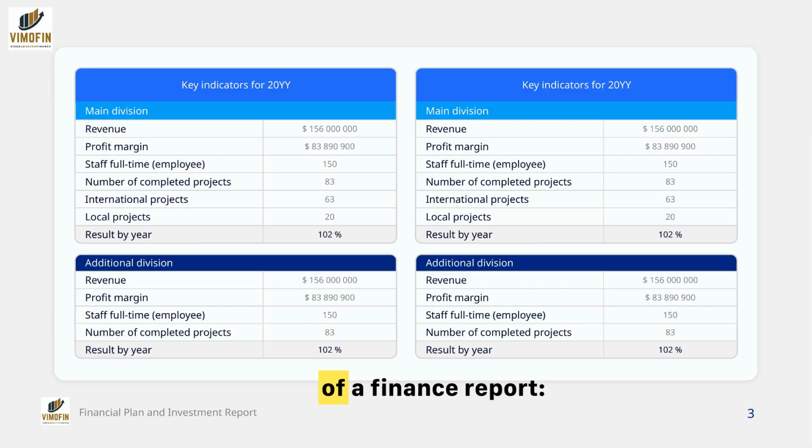It is an example of a finance report. In 20YY, the main division achieved a revenue of $156 million with a profit margin of $83.89 million, supported by 150 full-time employees. They completed 83 projects, 63 international and 20 local, achieving a 102% result by year. The additional division mirrored these figures, indicating consistent performance across divisions.